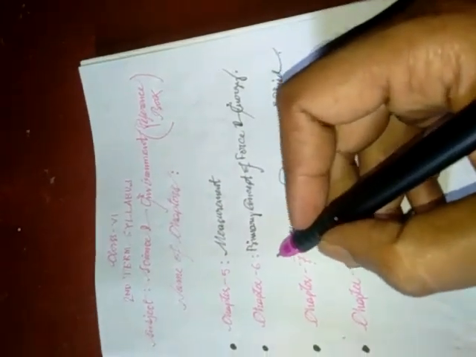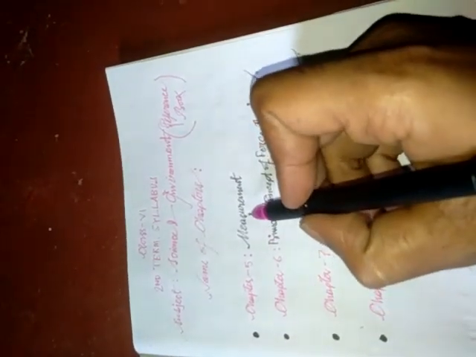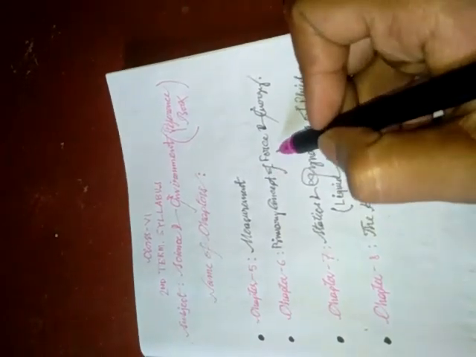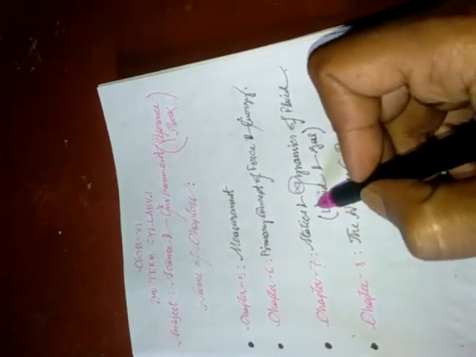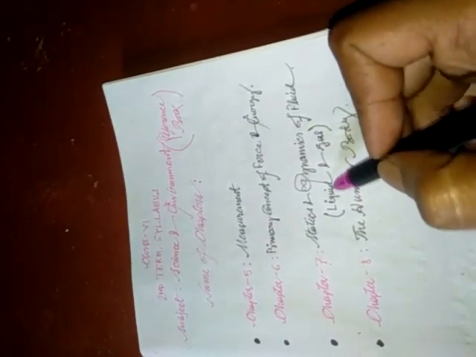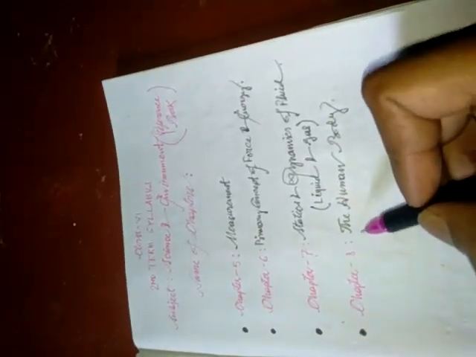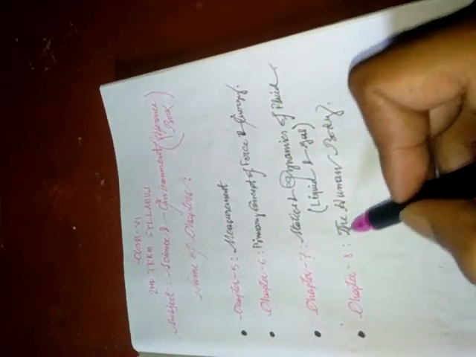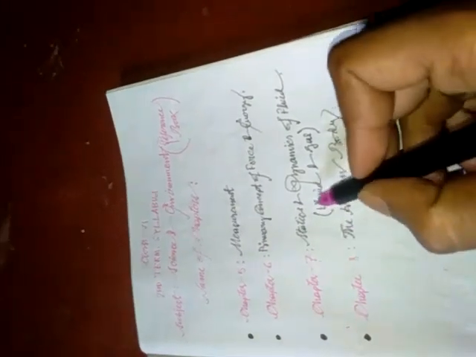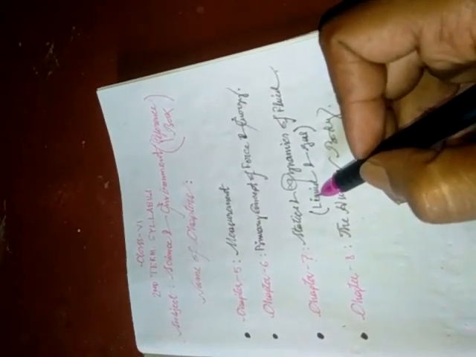The chapters are: chapter number 5, Measurement; chapter number 6, Primary Concept of Force and Energy; chapter number 7, Statics and Dynamics of Fluid, mainly the liquid and the gases; and chapter number 8, the last chapter of your second term syllabus, the human body. So this is the outline of your second term syllabus.